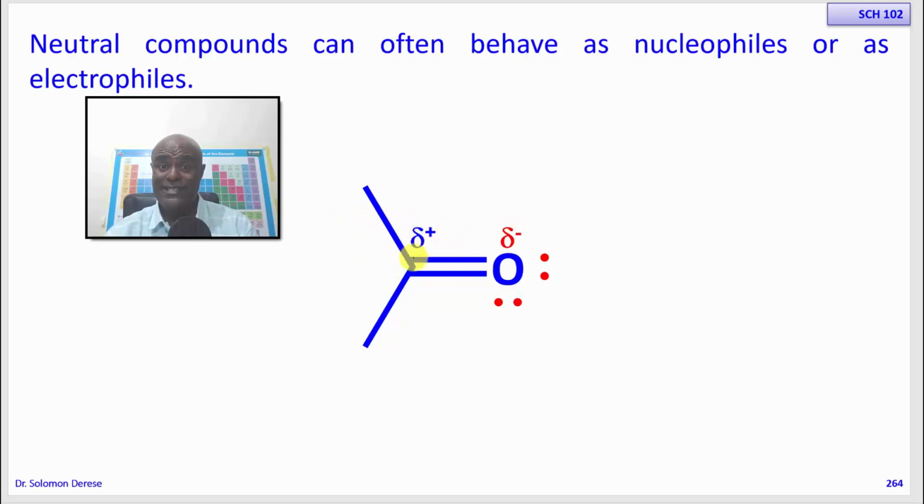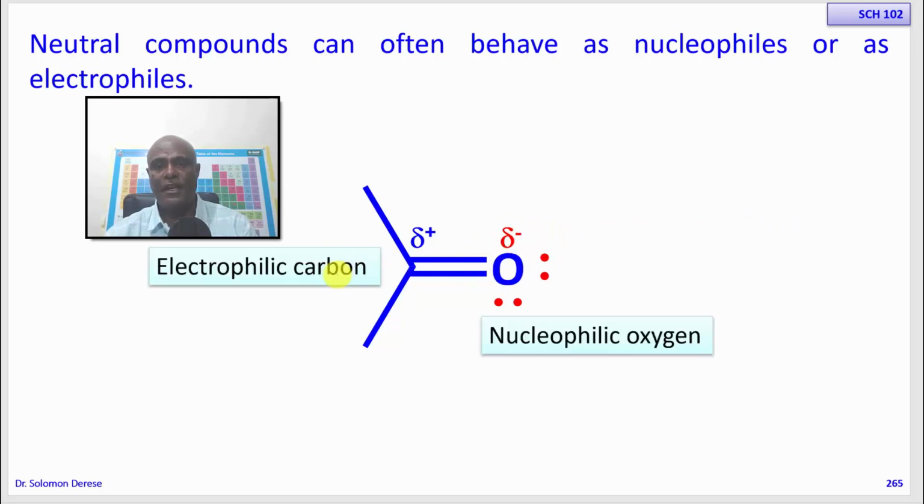So this can act as an electrophilic center while this one can act as a nucleophilic center. So this compound has dual properties. It can react as an electrophile or it can react as a nucleophile. So this is an electrophilic carbon, while this one is a nucleophilic oxygen in the same molecule.